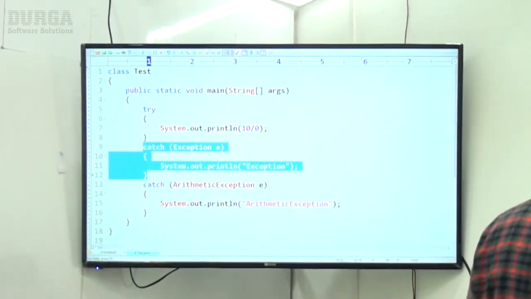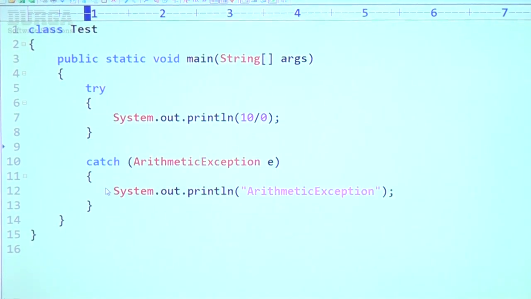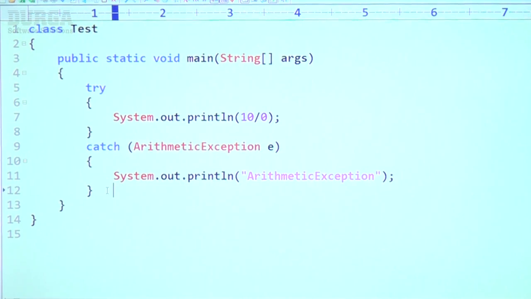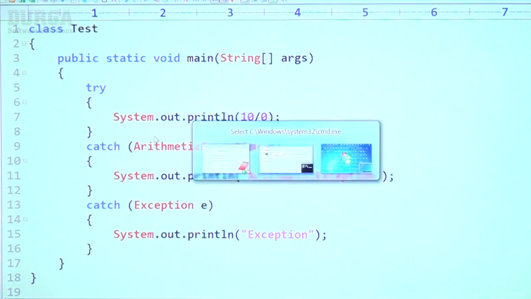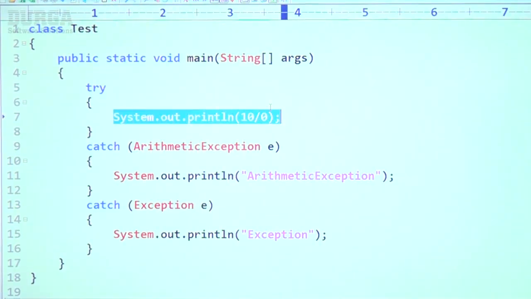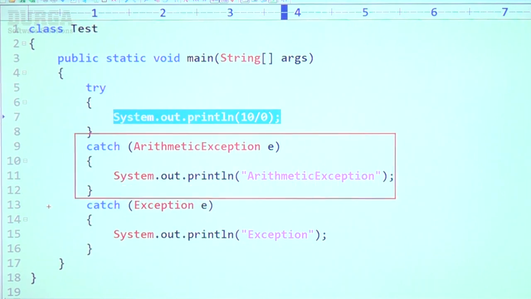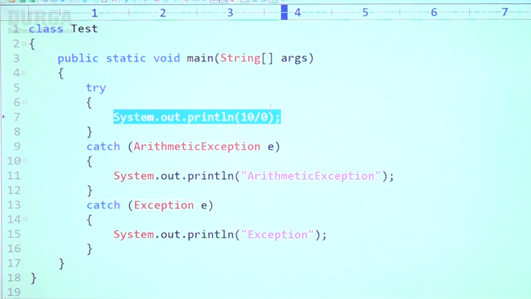Clear, right? Let me show this example, sir. Now I want to change the order of catch blocks. Here, see this one. First arithmetic exception, and then catch, and then exception I am taking, sir. If I take it like this and arithmetic exception comes, JVM will ask the first catch block, can you handle or not? Yes, I can handle, no problem at all. For arithmetic exception, this one is going to take care. For any non-arithmetic exception, this one is going to take care. So both possibilities are there to execute at certain point.